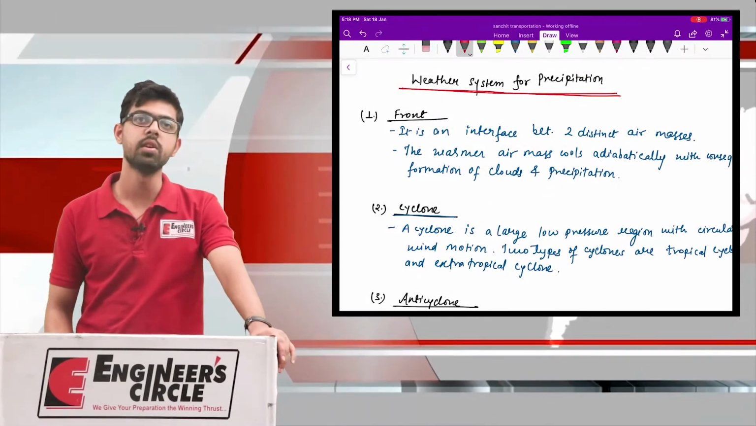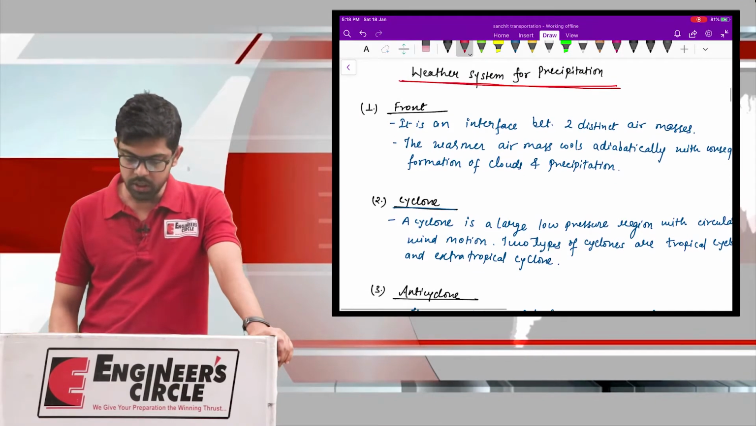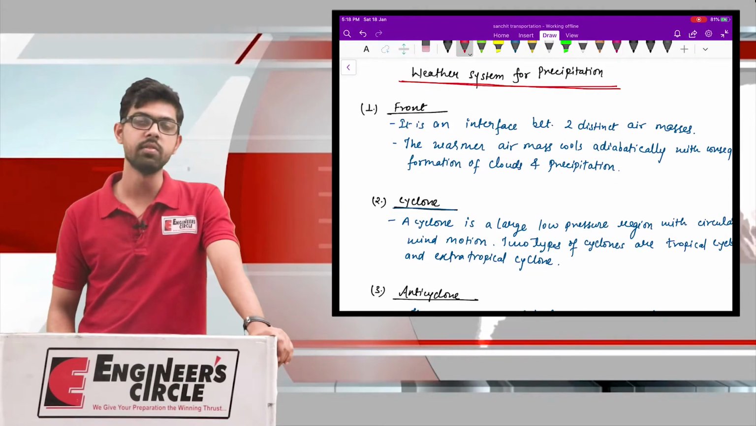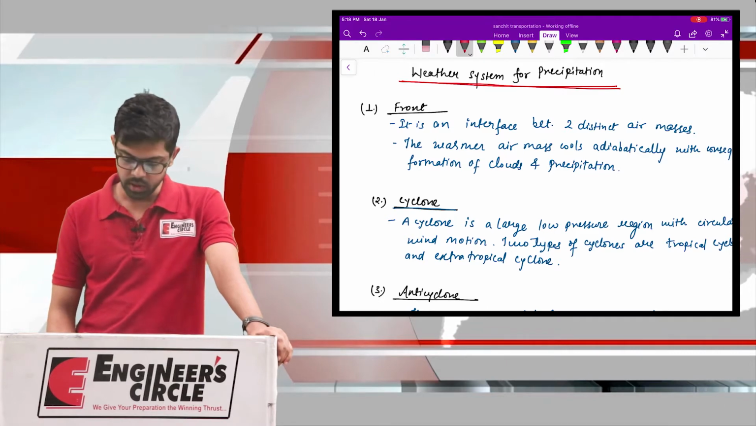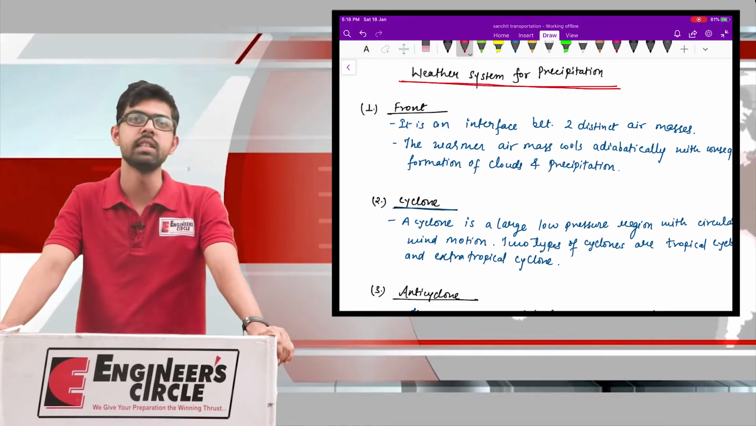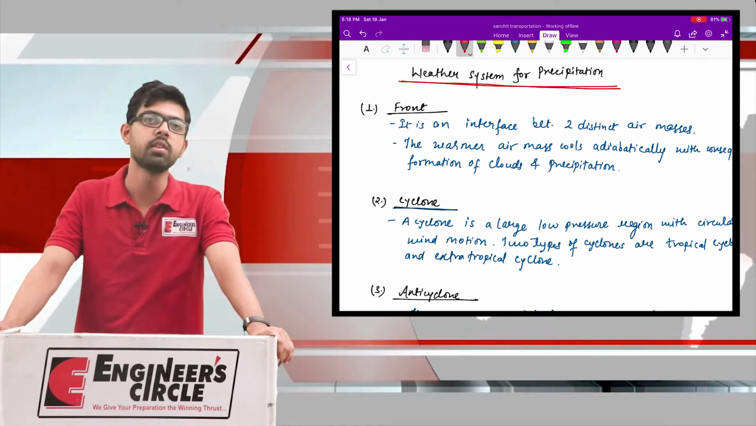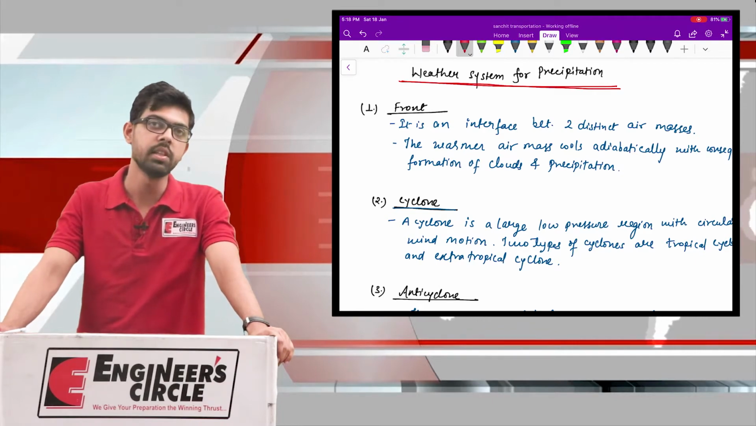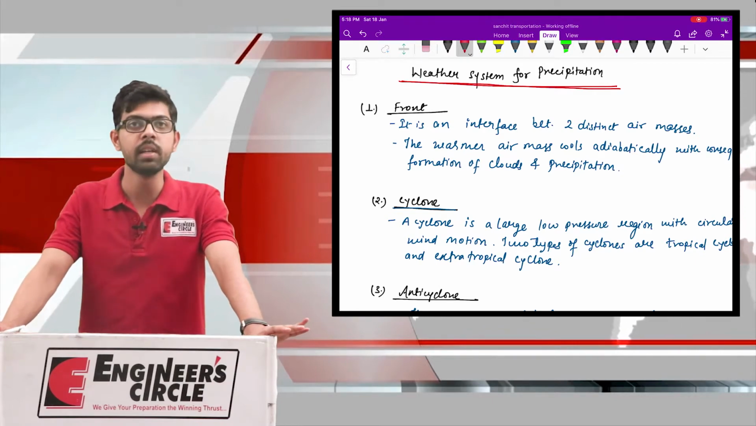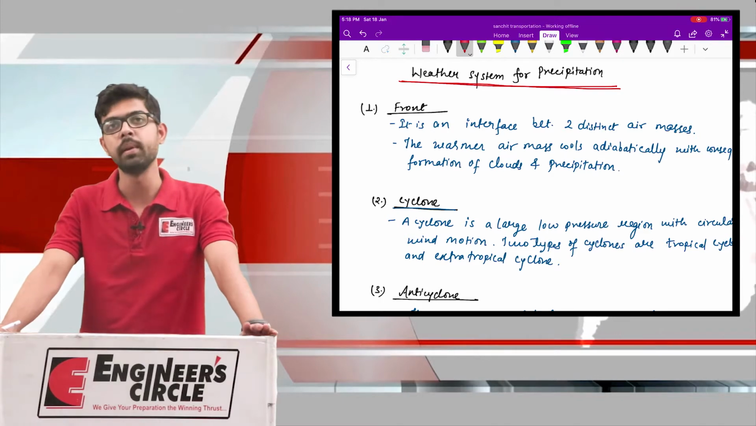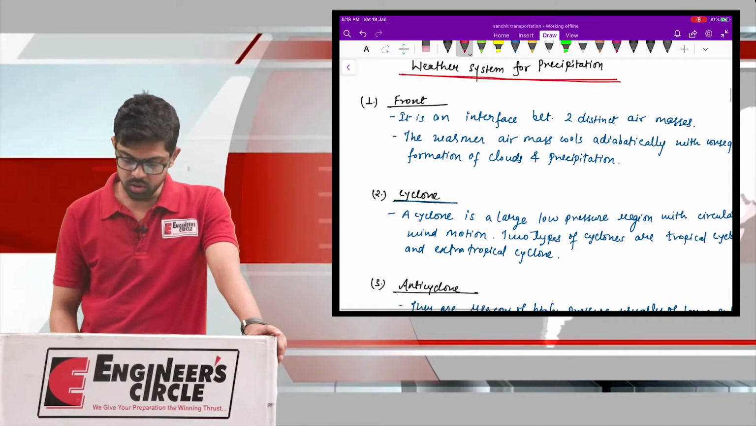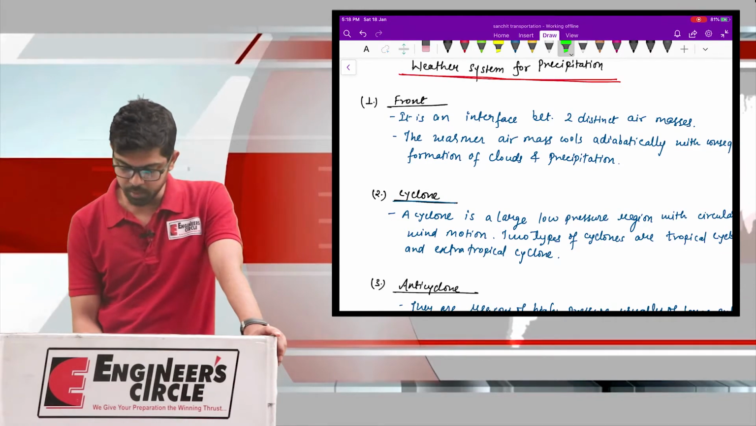We discussed the forms of precipitation. Now we are going to discuss the weather systems for precipitation. So what are the systems causing the precipitation, or what are the reasons behind the precipitation? What are the environmental phenomena that can cause precipitation? In the weather system for precipitation, the first is your front.